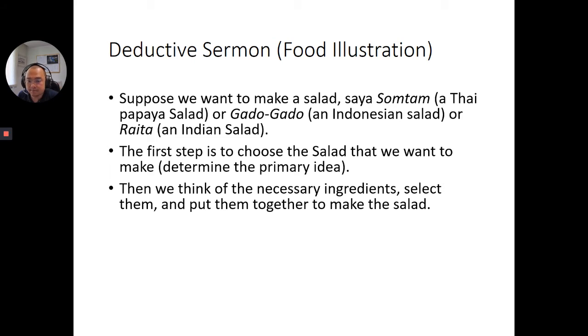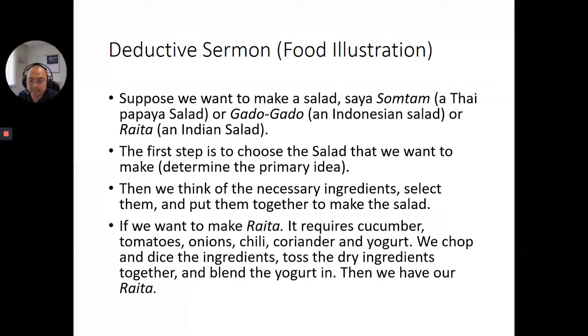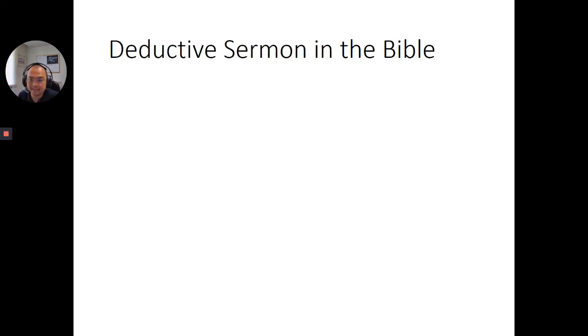We need to select them and put them together to make the salad. So if you want to make raita, it requires cucumber, tomatoes, onions, chili, coriander, and yogurt. We chop and dice the ingredients, toss the dry ingredients together, and blend the yogurt in. Then we have our raita.